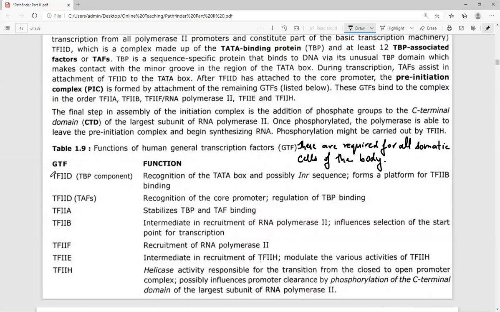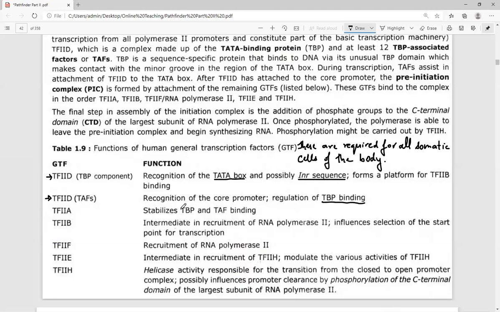TFIID recognizes the TATA box and the INR sequence. It is going to recognize two different types of sequences. One is called the TATA box, another one is called the initiator sequence. TFIID is the one which helps in the recognition of TBP binding. TBP acts as a TATA box binding protein. So it is the one that is going to bind to the TATA box.